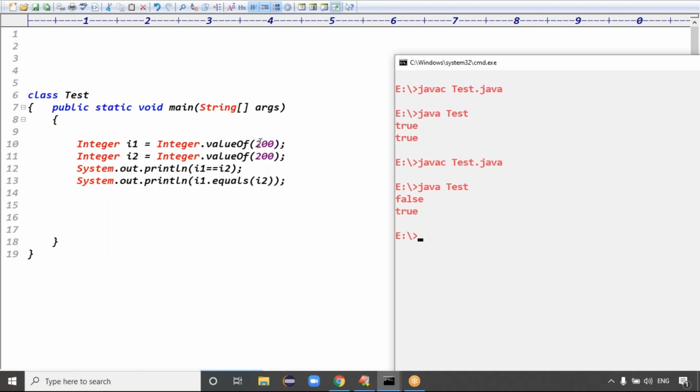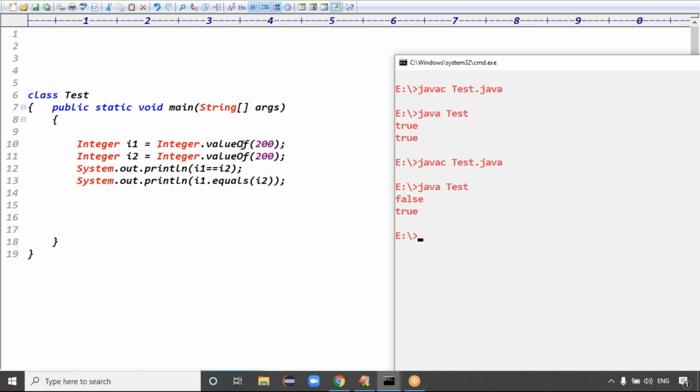So it is the same thing as in the case of strings. If the content is the same, then a new object will not be created. That is a different thing, and you forgot about that point. Okay, then think about the Integer class here, only the Integer class value.